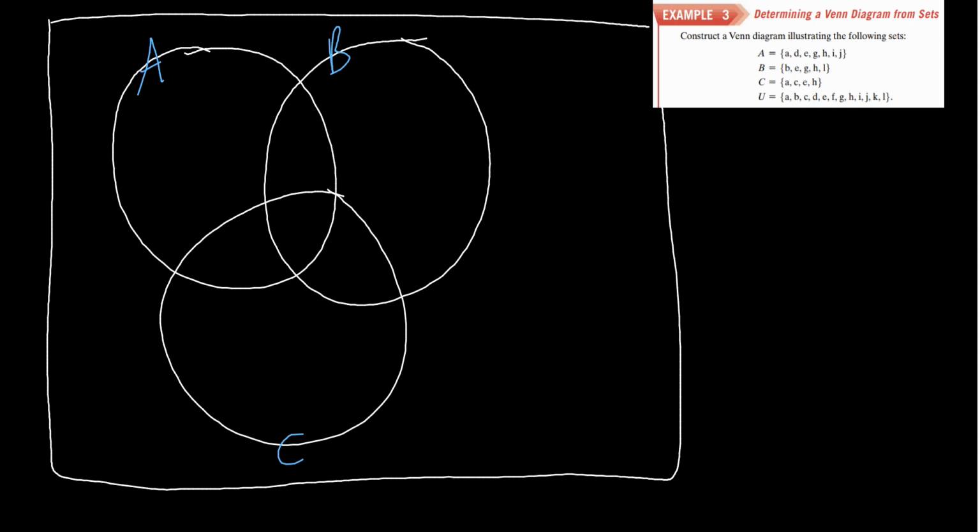A, D, E, G, H, I, J. Okay, so this is probably where the textbook is a lot more concise about this, but I'm just going to go about looking at A and B. No, we're just going to do this. We're going to do A, D. I'm going to run out of room so fast. Okay.